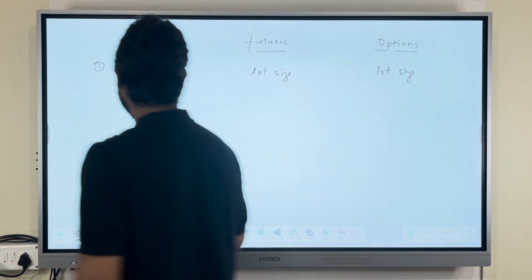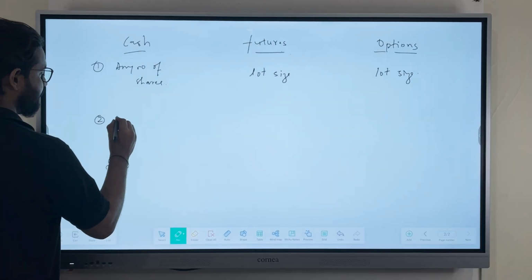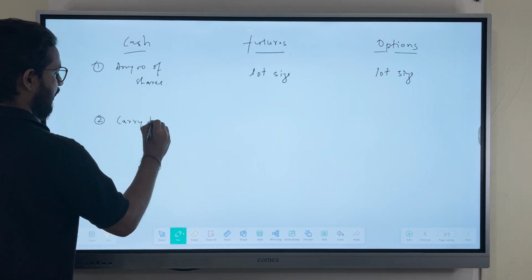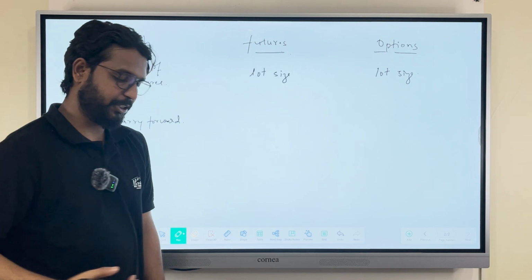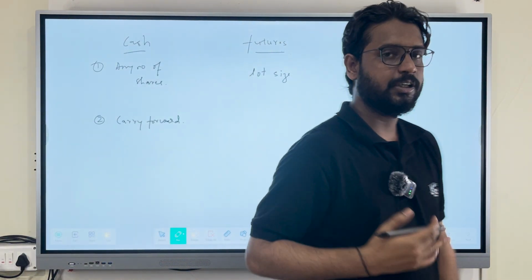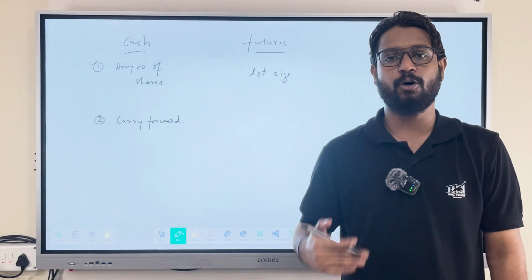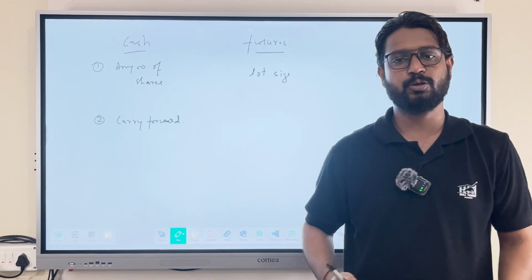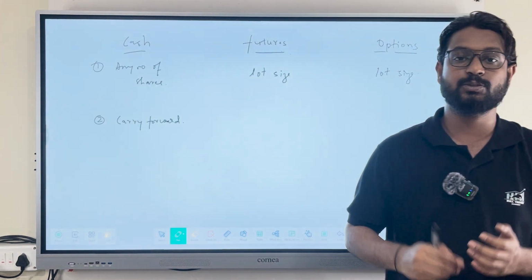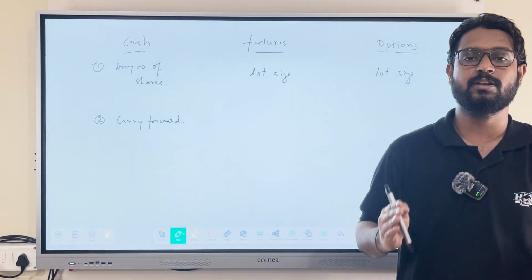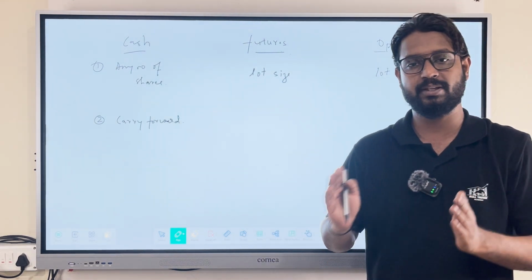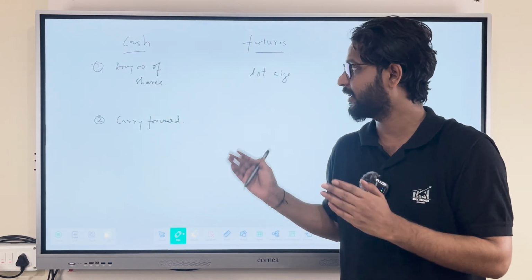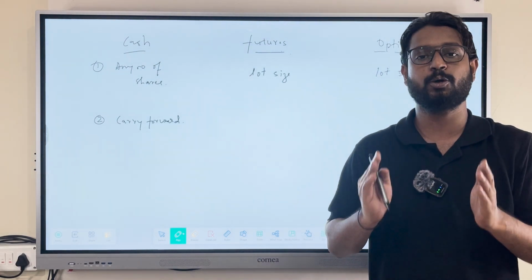Now the second thing is carry forward. This means if you buy a share in stocks, in cash, you can carry forward your investment for any period of time. That means you can keep it for 1 day, 2 days, 3 days, 1 year, and even 10 years, if you still want to hold that investment. There is no expiry. You can keep the stocks you bought in cash for as long as you want to keep them.